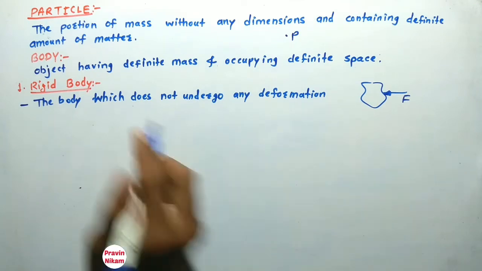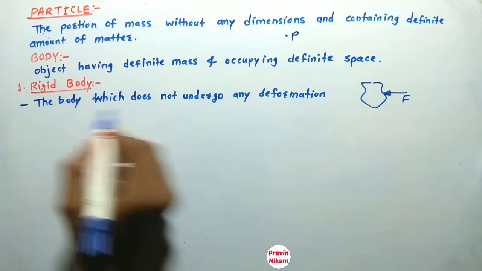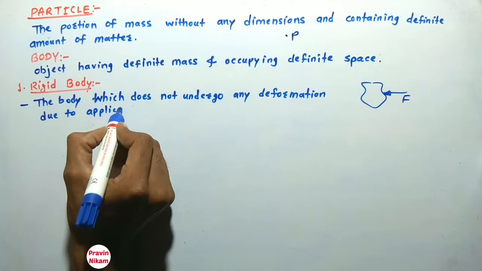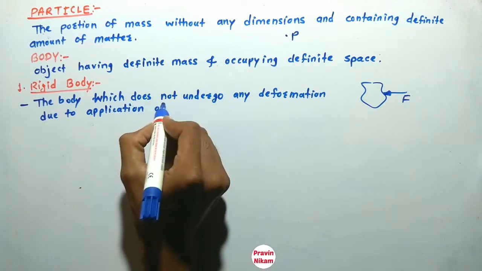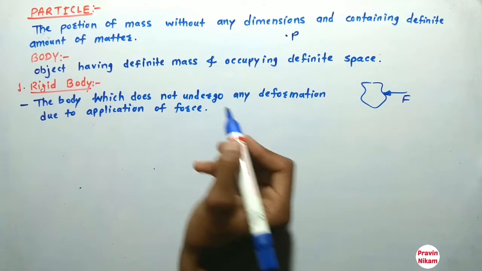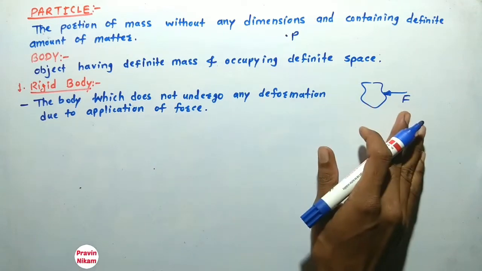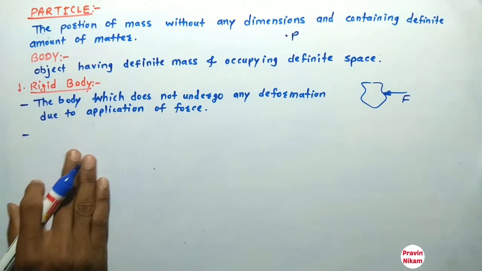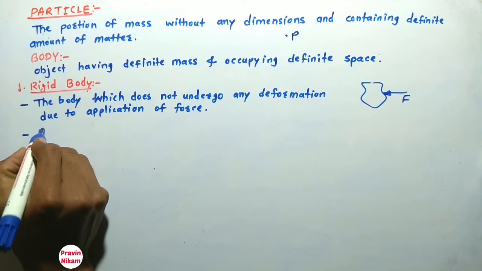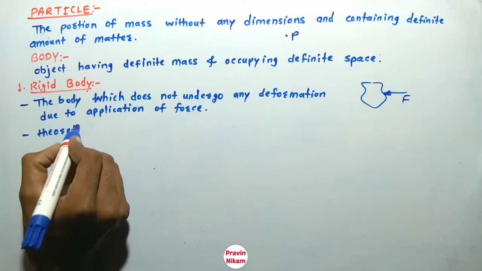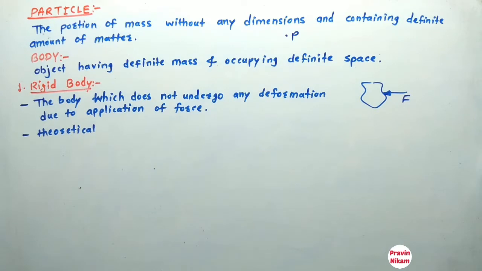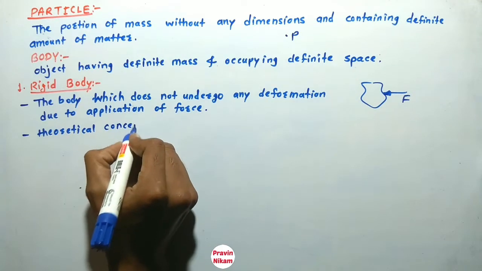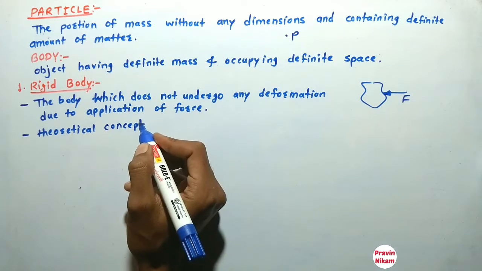So due to application of force, if there is no deformation of the body, then that body is called a rigid body. But this rigid body is a theoretical concept, because in the universe there is no perfectly rigid body.